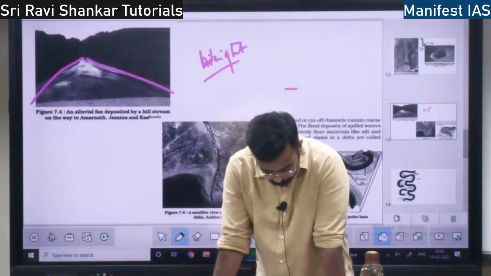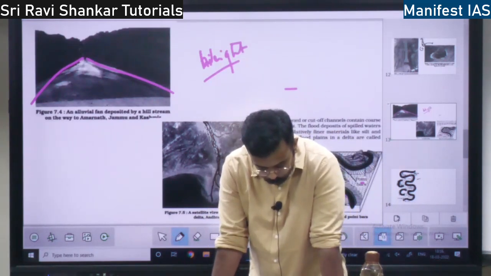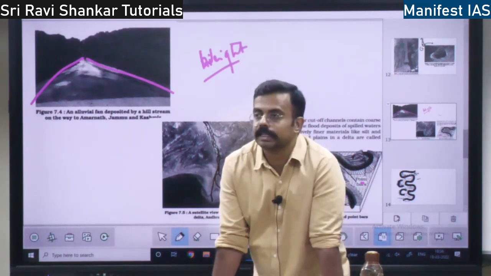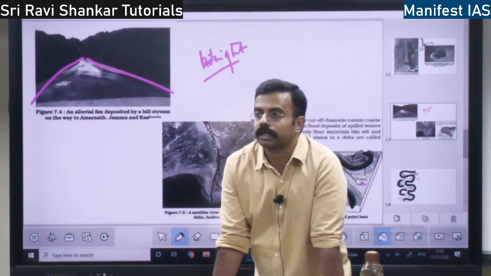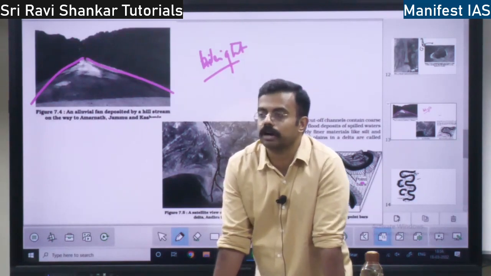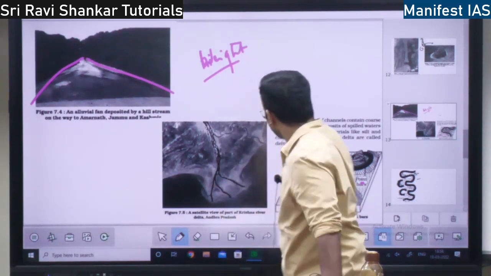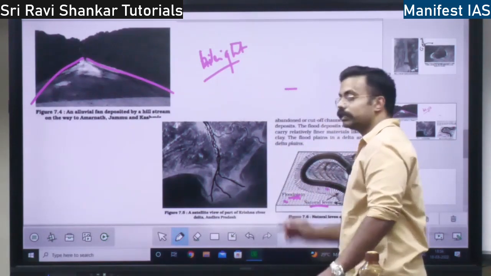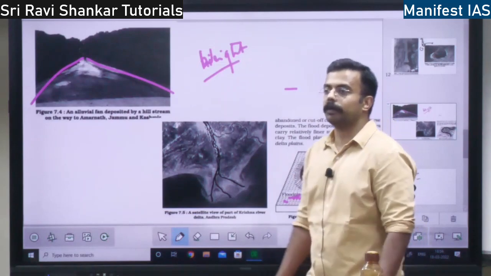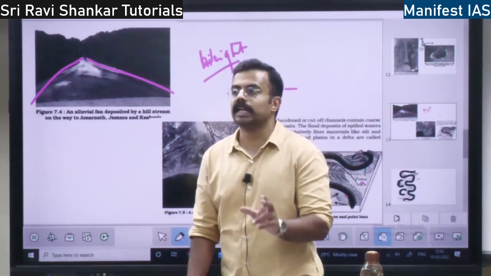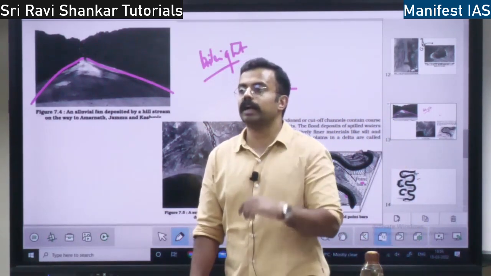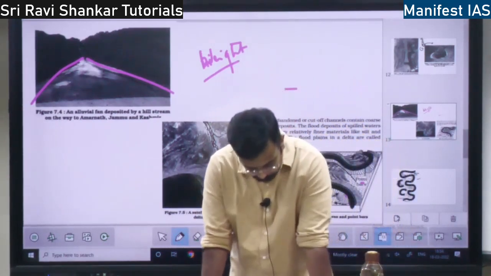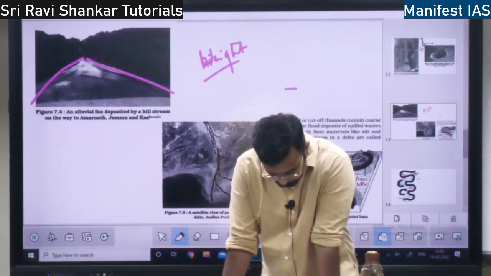Okay. So here there are two kinds of deposits: one is flood deposits, another is channel deposits. Whatever the flood deposits is called flood deposit, and whatever the river channel deposits naturally is channel deposit. Natural deposition is channel deposition. Whenever there is a flood, that deposition is called flood deposition. These are the two kinds of deposits.